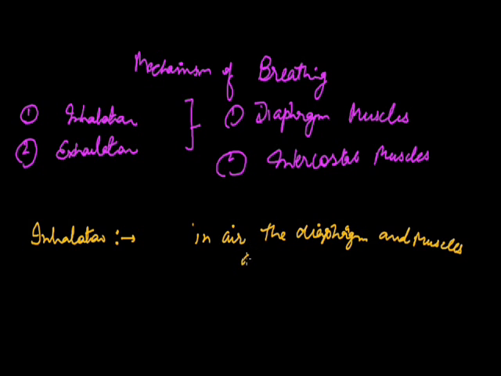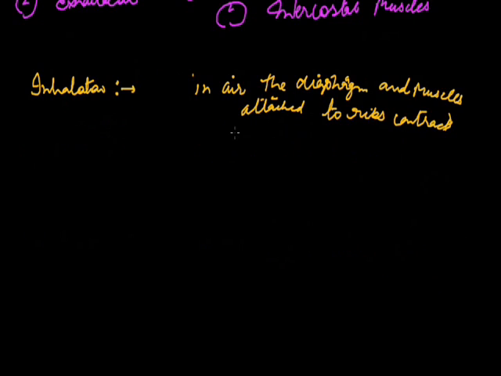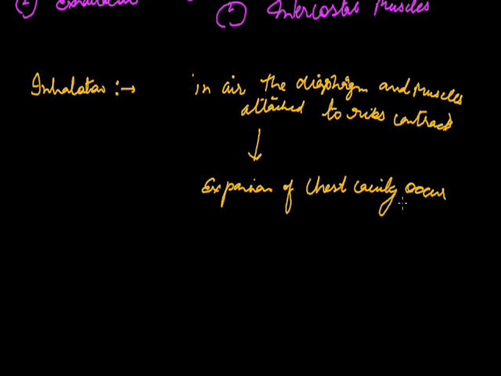As a result, expansion of the chest cavity occurs, and it results in an increase in the volume of the chest cavity.